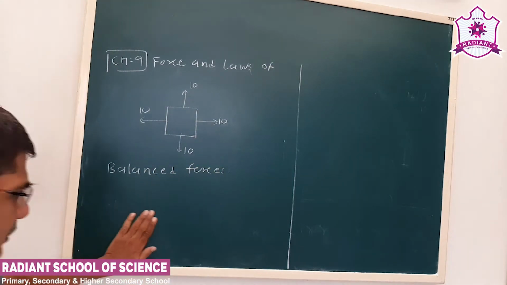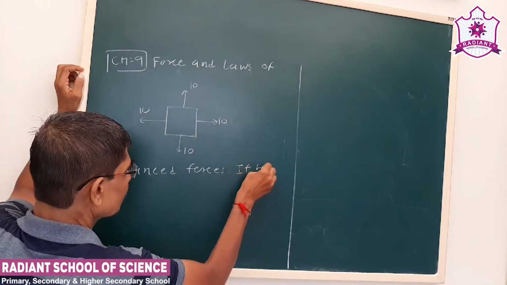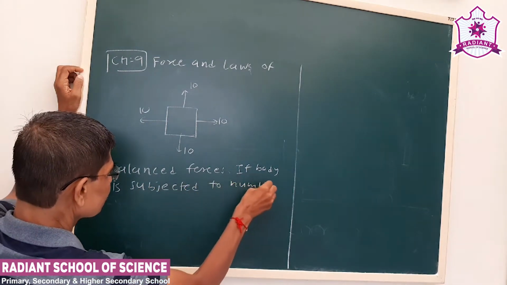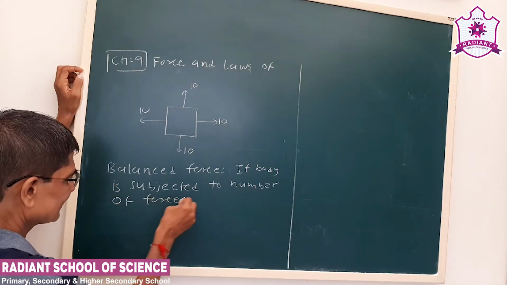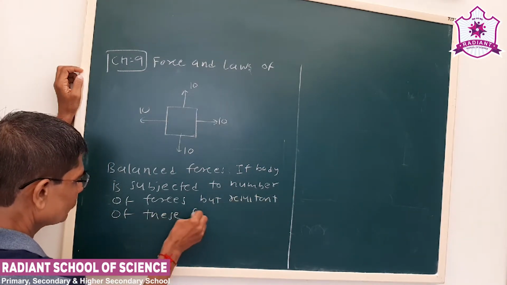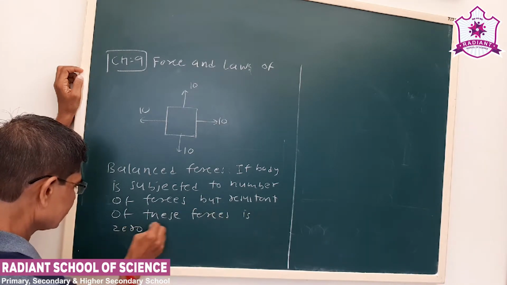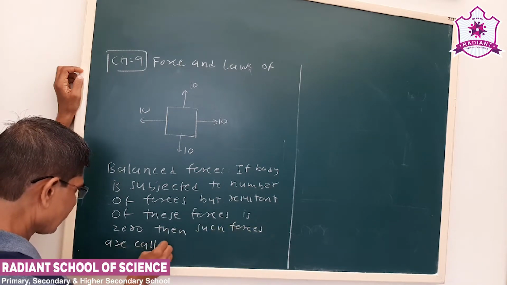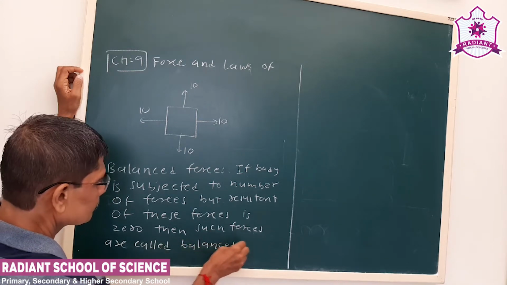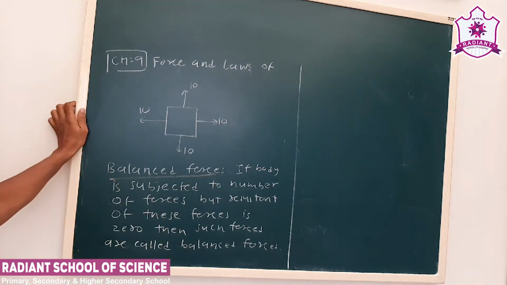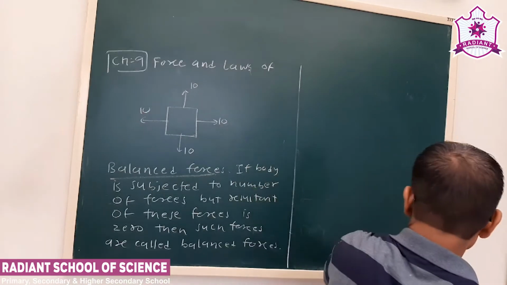Now how do we define balanced forces? We can write like this: if a body is subjected to a number of forces, and the resultant of all these forces is 0, then such forces are called balanced forces. Now, next is the unbalanced force.